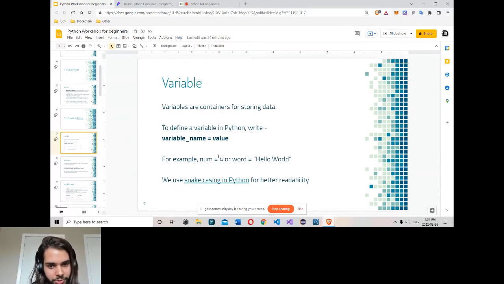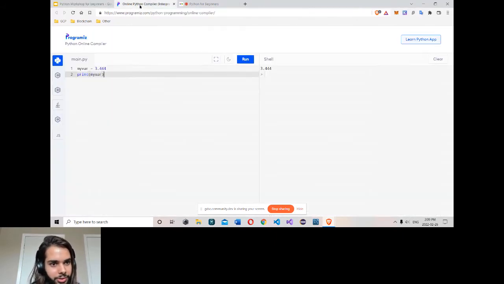For example, a number four, or simply a word if you want to store a word. Then we use something called snake casing. So let me go here. There are multiple ways to write this variable name. You can write maybe myvar in uppercase, everything uppercase. You can write in Pascal case.